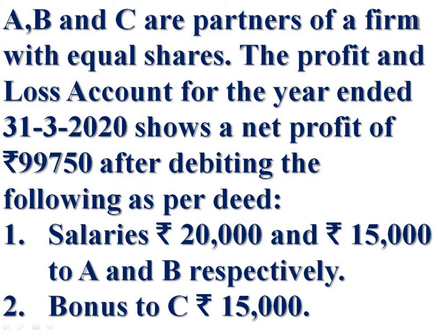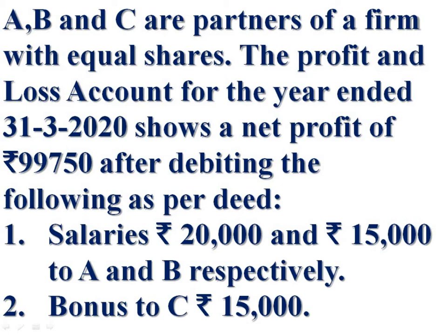A, B and C are partners of a firm with equal shares. The profit and loss account for the year ended 31st March 2020 shows a net profit of rupees 99,750 after debiting the following as per deed. First, salaries rupees 20,000 and rupees 15,000 to A and B respectively.